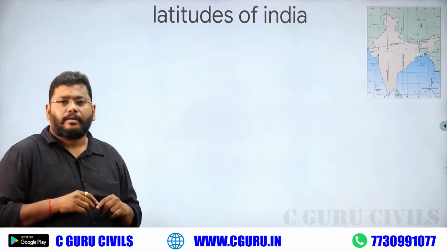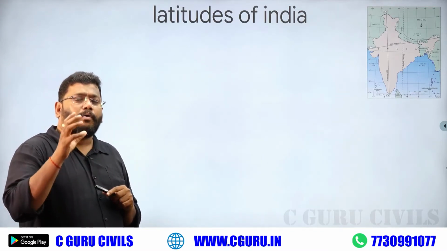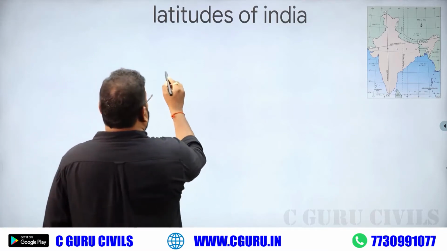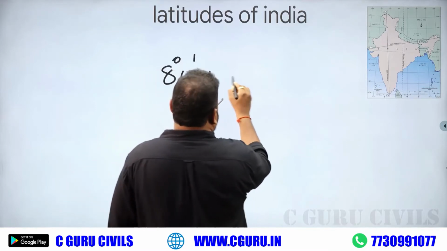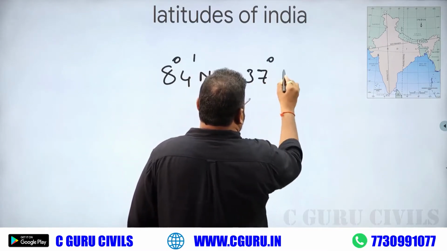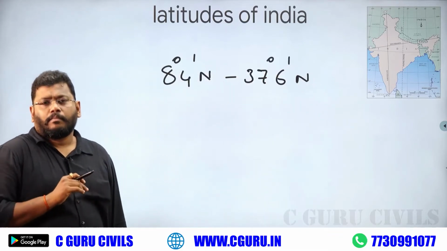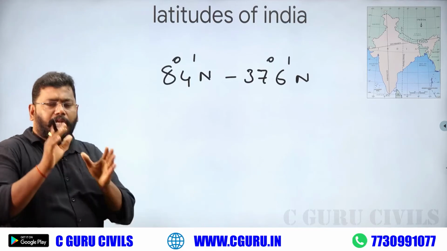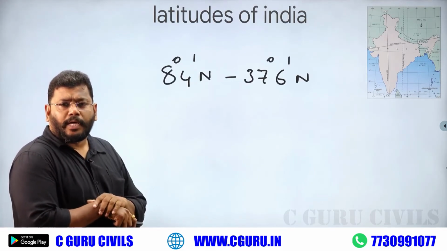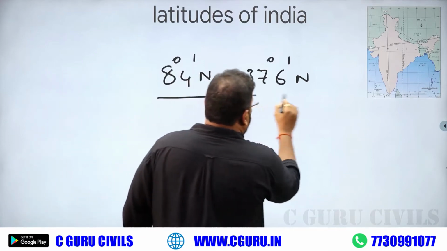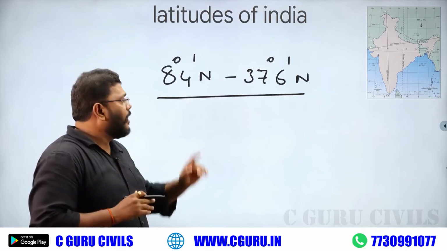Some people say our India is located between 8 degree 4 minutes north and 37 degree 6 minutes north. This is the statement regarding our Indian latitude extent. See the words 8 degree 4 north to 37 degree 6 north.